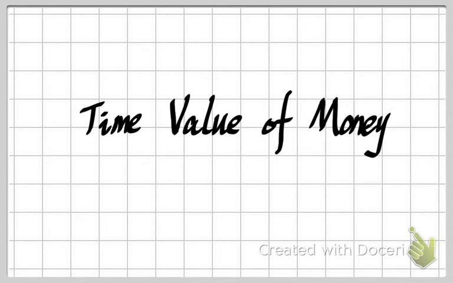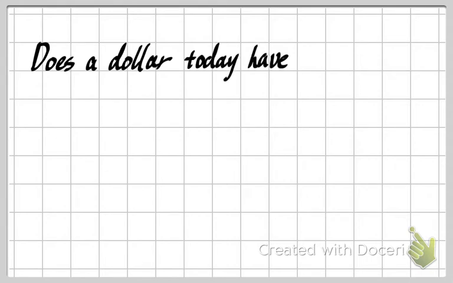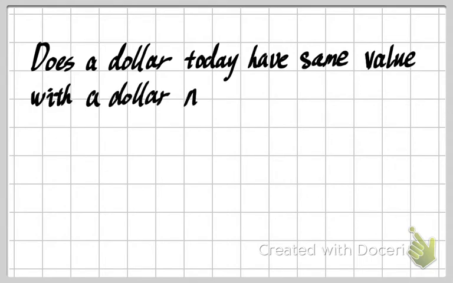So first, let's look at this question: does a dollar today have the same value as a dollar next year? For example, if there is a game and you win $1, I will give you this dollar today, or maybe after 1 year I will give you the same $1. What will you choose? I think most people will say, okay, I prefer to receive this dollar and this prize today.